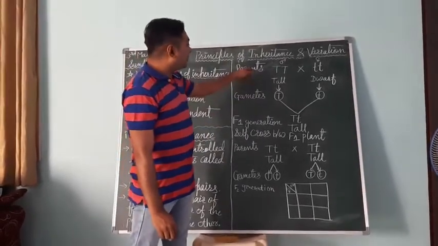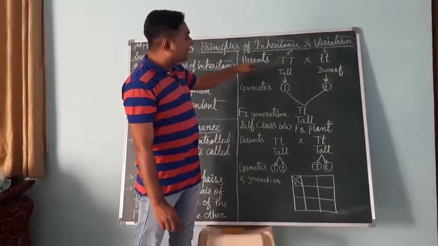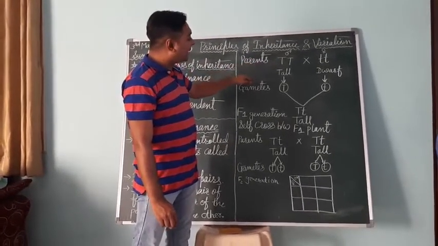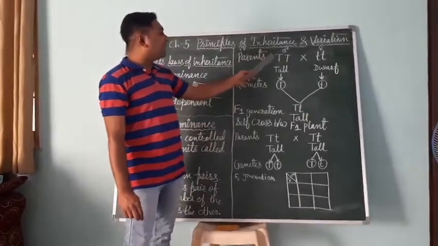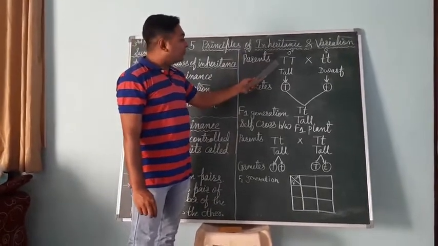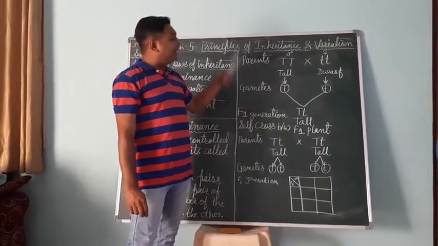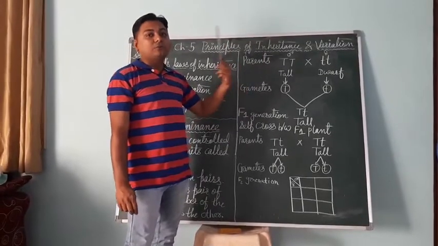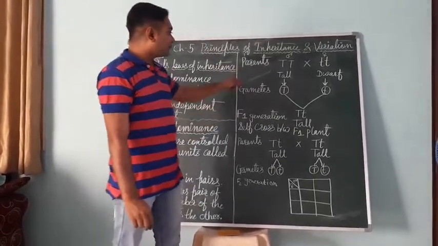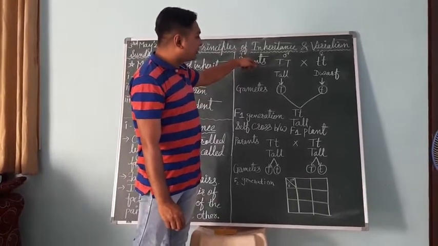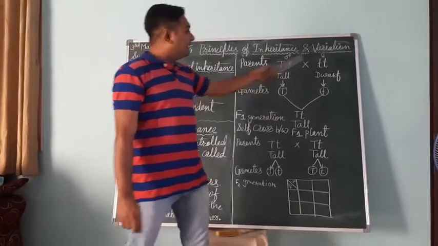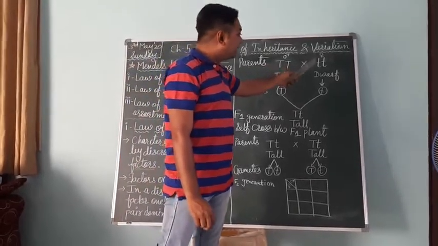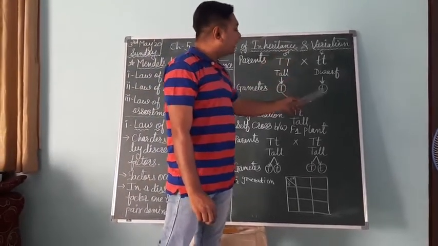Always remember that a homozygous plant produces a single type of allele, and a heterozygous plant produces two different types of allele. So the homozygous dominant plant produces gametes with capital T, and the homozygous recessive plant produces gametes with only small t.